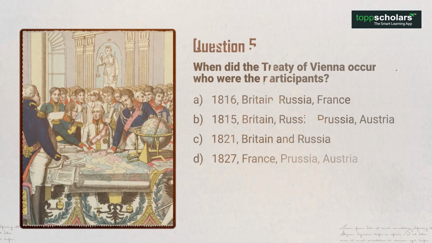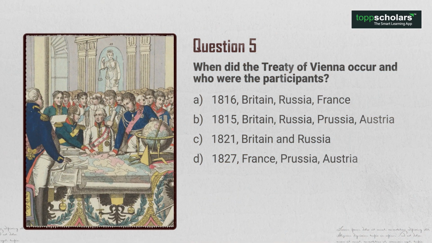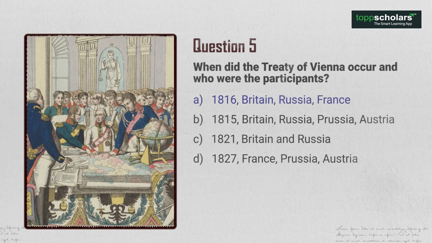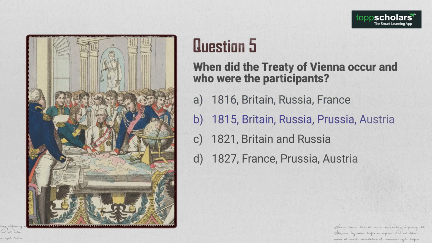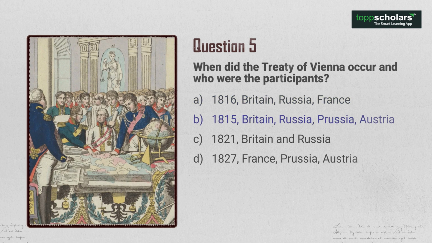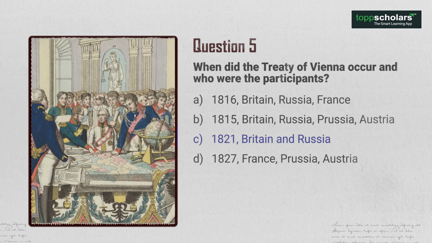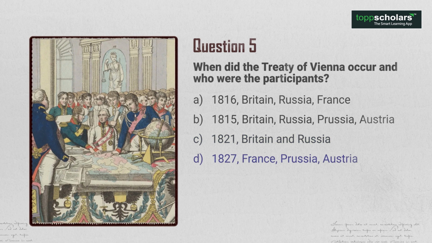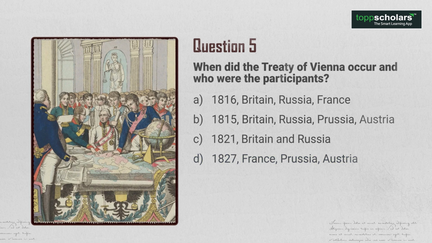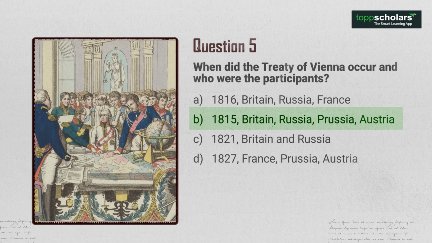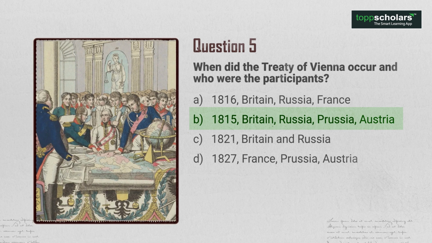Next, question 5. When did the Treaty of Vienna occur and who were the participants? Here are the options. A. 1816, Britain, Russia, France. B. 1815, Britain, Russia, Prussia, Austria. C. 1821, Britain and Russia. And D. 1827, France, Prussia, and Austria. The answer is option B. 1815, Britain, Russia, Prussia, Austria.